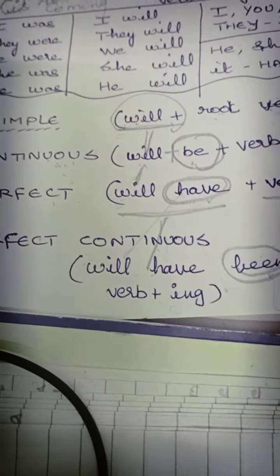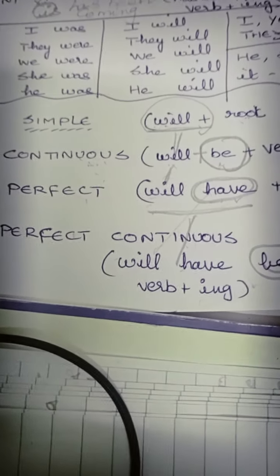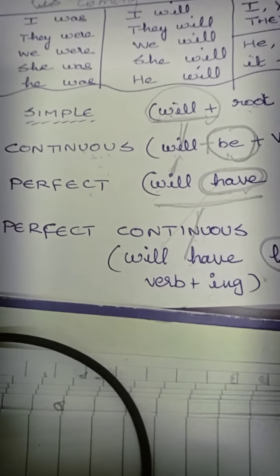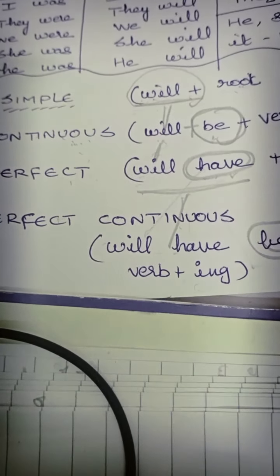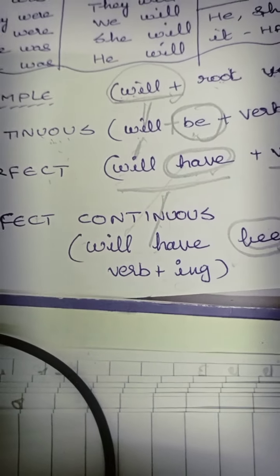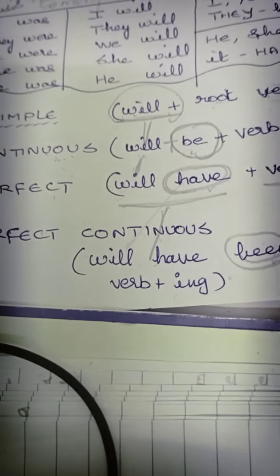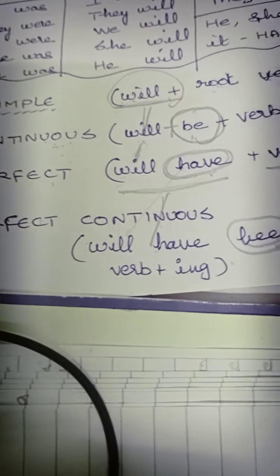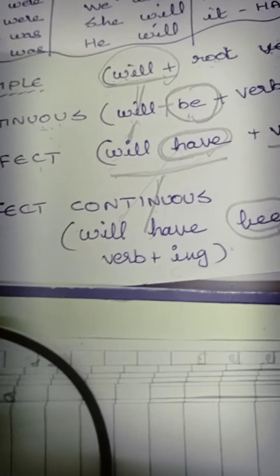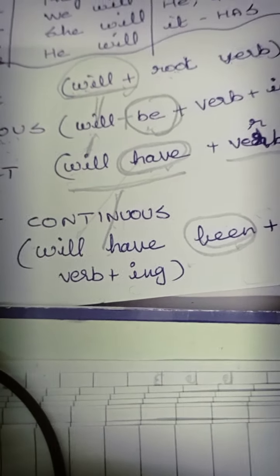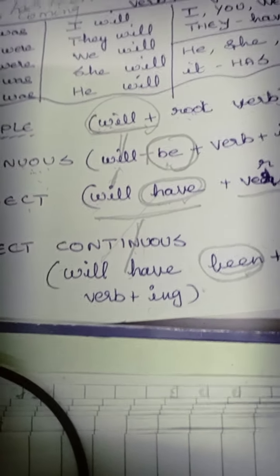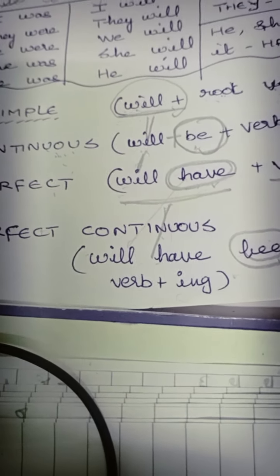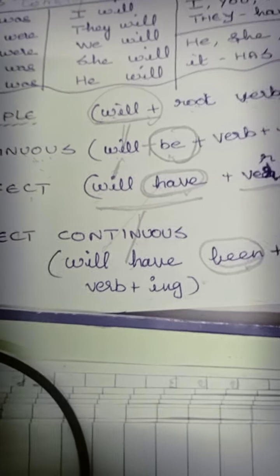I will just tell you about my next upload, what I am going to do. I am just going to teach you how to change sentences from one form to the other, from present to past, past to future, and from continuous, perfect continuous, then perfect, everything. How we are going to change, that is what I am going to teach in my next upload. Apart from that, I will teach you intransitive, transitive, regular, irregular verbs, all these things in my next upload, children.